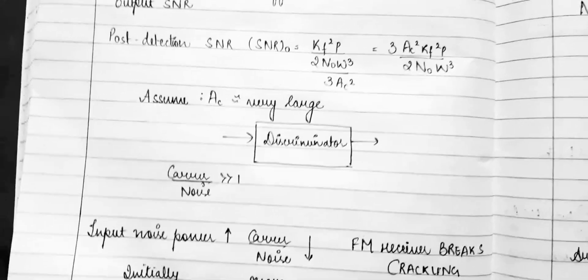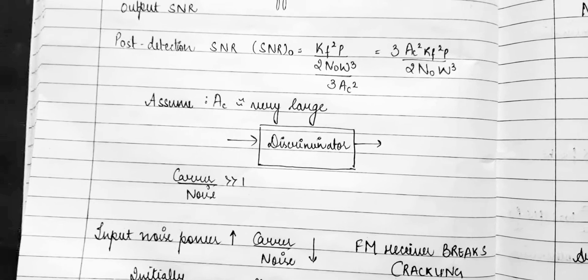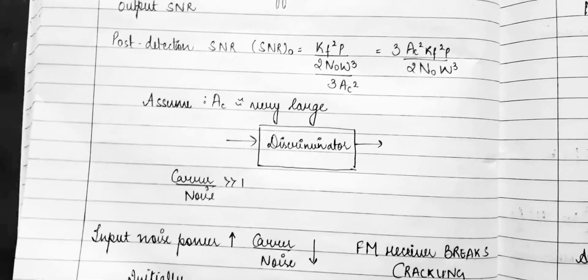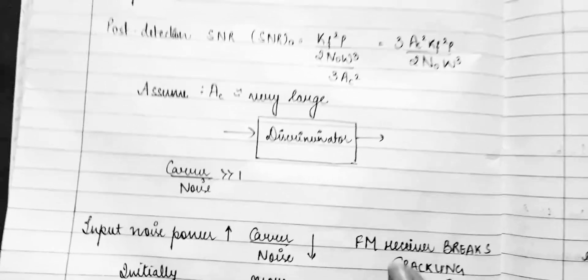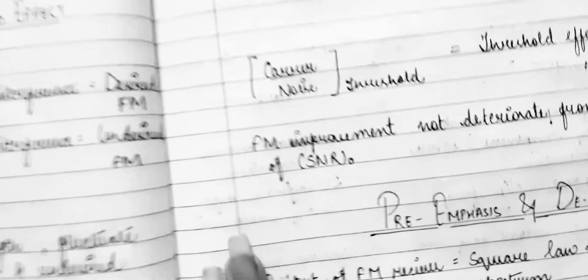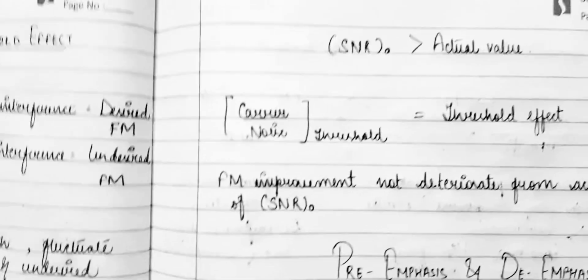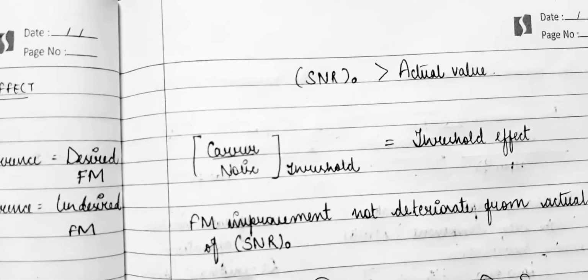If the carrier to noise ratio decreases further, more clicks are found and they come much more rapidly and convert into a crackling or sputtering sound. So basically we can say that the output SNR becomes lower than your actual value. So there is a requirement to maintain your carrier to noise ratio. This effect is called your threshold effect.